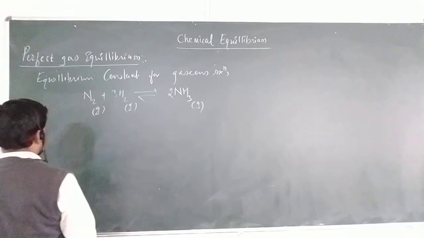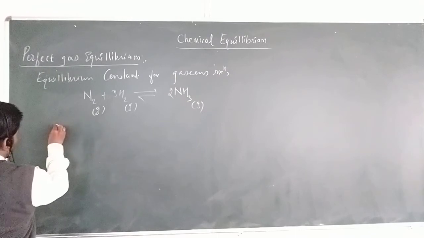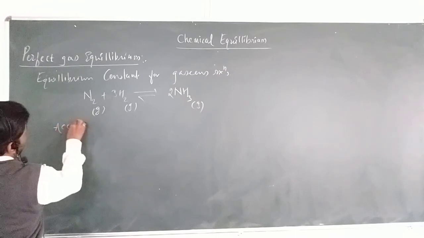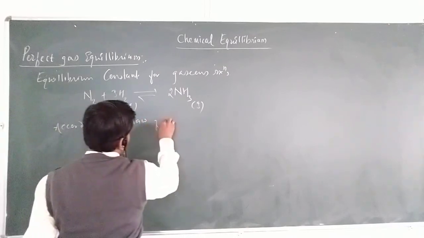The equilibrium constant can be obtained according to the law of mass action.